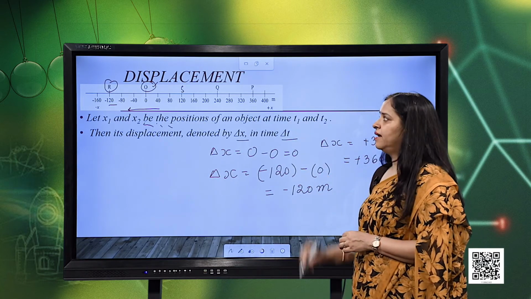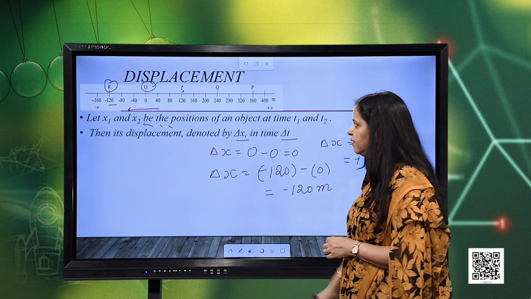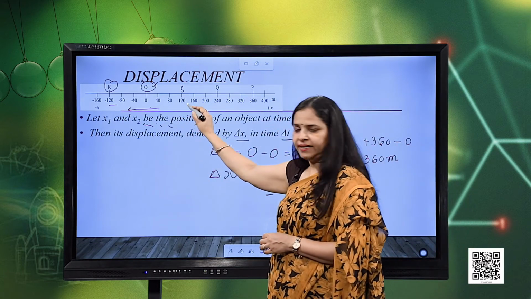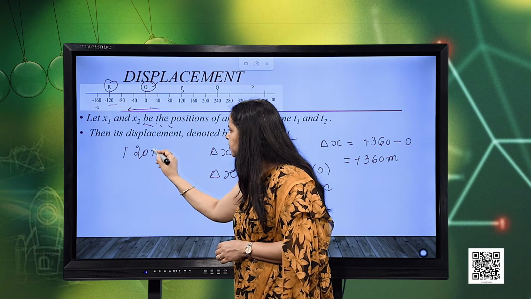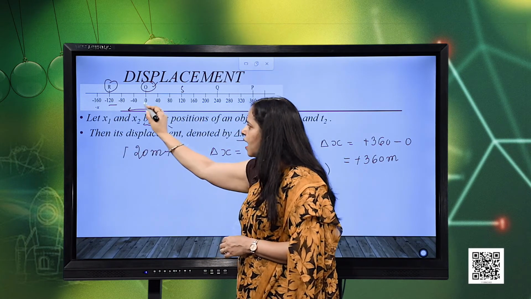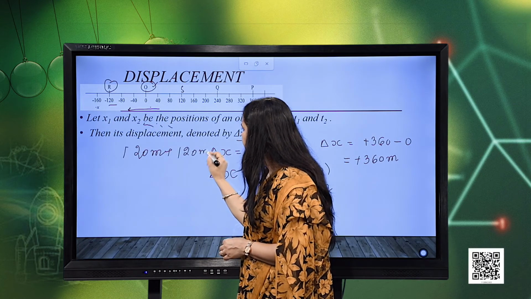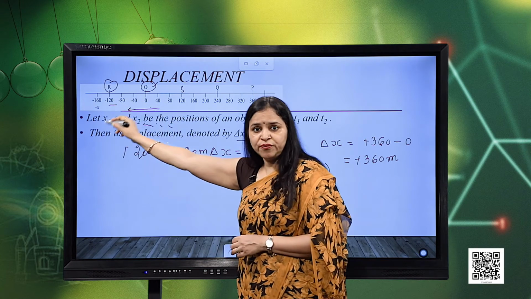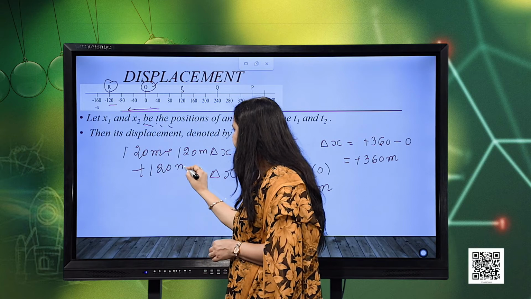And in the same case, if I need to consider the distance, what would it have been? 0 to 120 is 120 meters, the length of the path, plus again to 0, so again 120 adds up, then again to 120 on the other side, so again plus 120 meters.